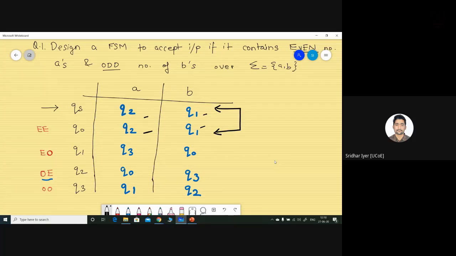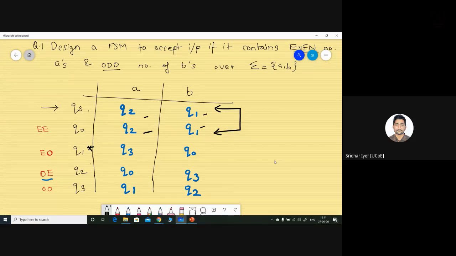One more condition is that we have to make sure that those states are either both final states or both non-final states. In this case, what is our final state? This Q1 is the final state, if I am not wrong. So we can merge any two states which have the same set of transitions, and they should be either both final states or both non-final states.